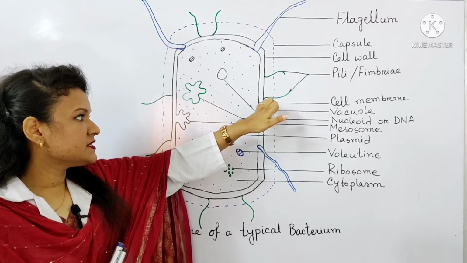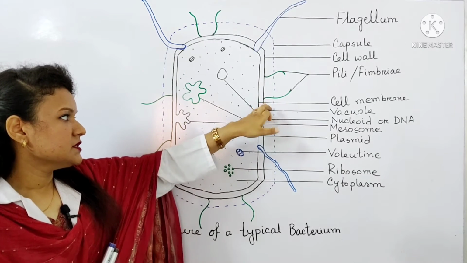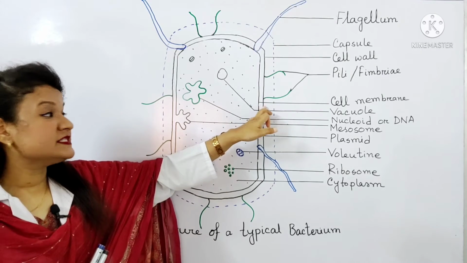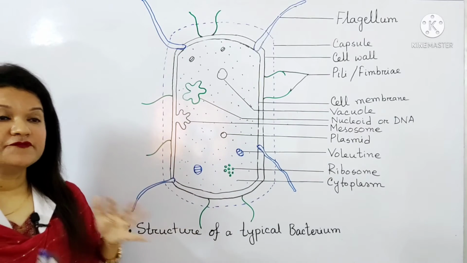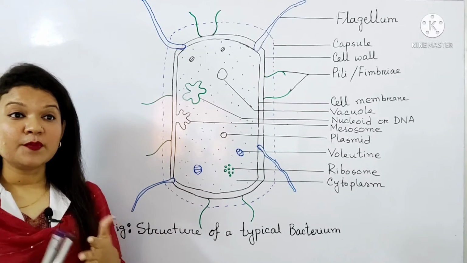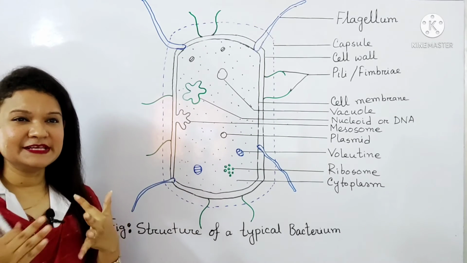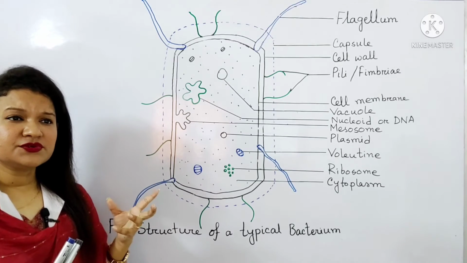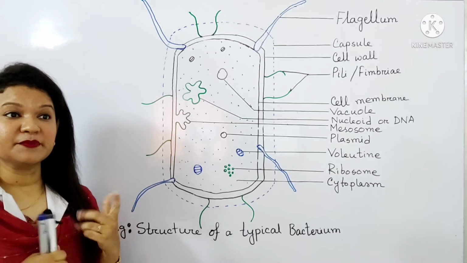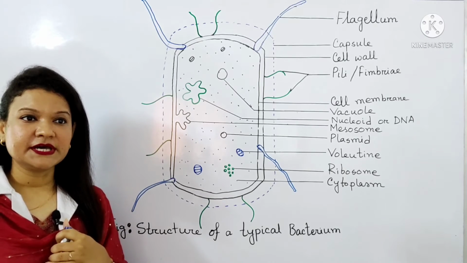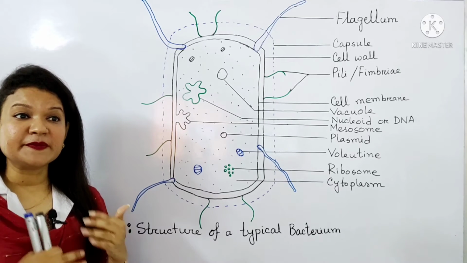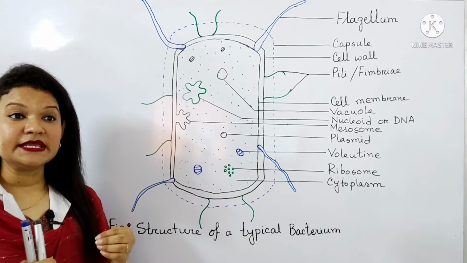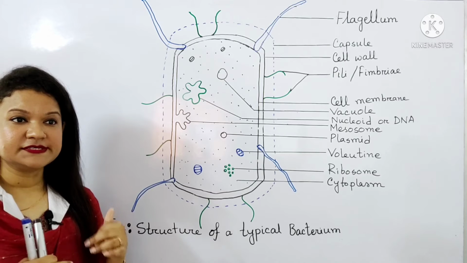This is our cell membrane. It is the thin living membrane below the cell wall and composed of lipoprotein, that is, lipid and protein is called lipoprotein. Cholesterol is absent in the cell membrane of bacteria. As the membrane is semi-permeable, it regulates the flow of soluble substances in and outside the cell.